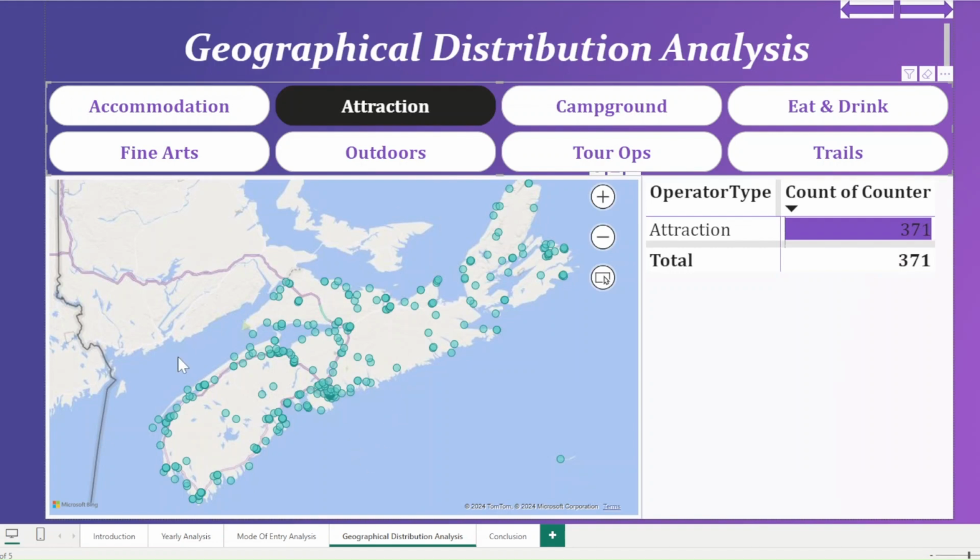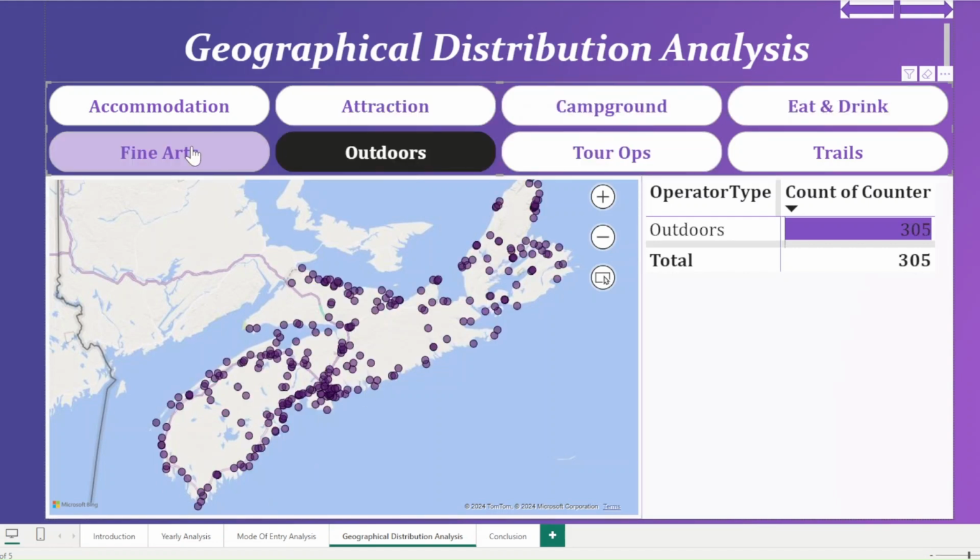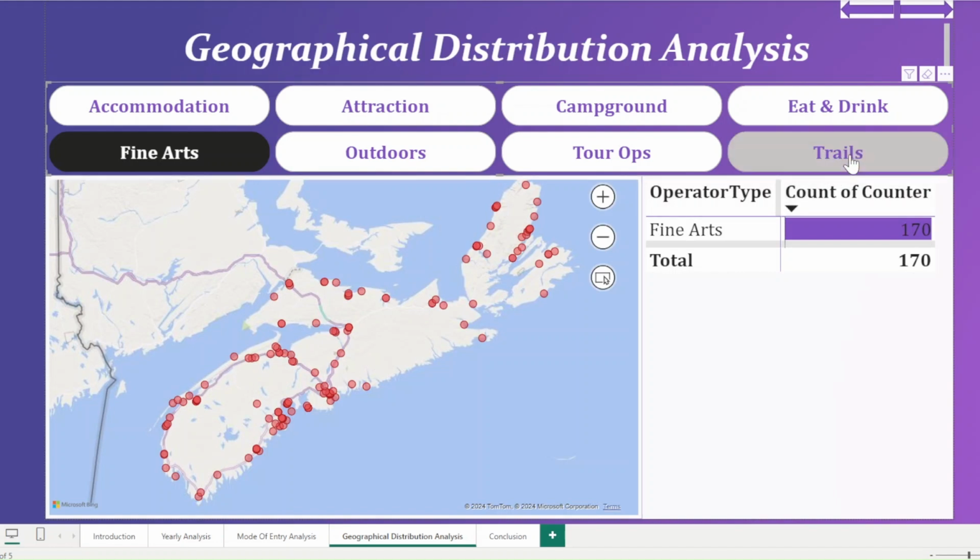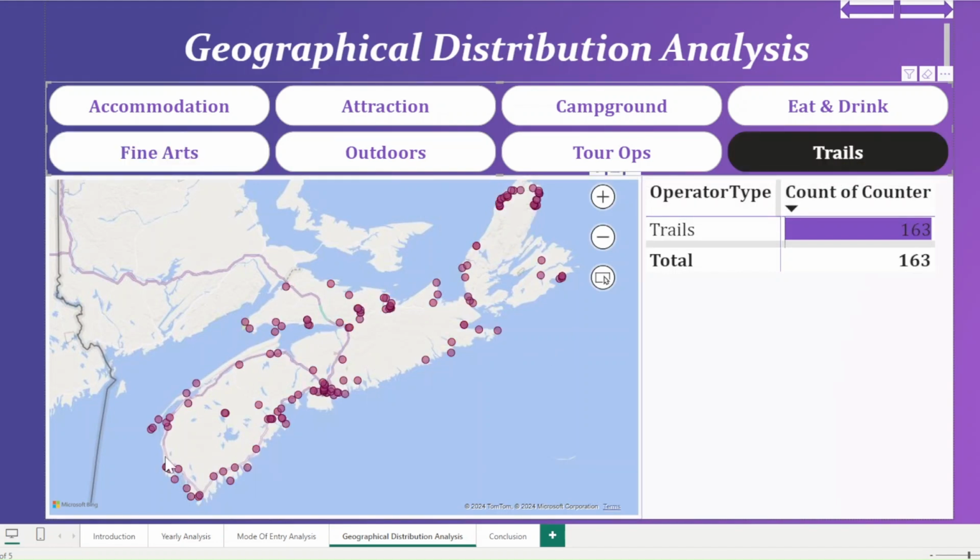Now, I see a trend here. Most of the attractions are, for example, outdoors or fine arts or trails. The majority are focused around the sea line. Now, that explains, right? Probably why we have a lot of summer tourism, why we have the majority of the tourism focusing on the boundary wall.